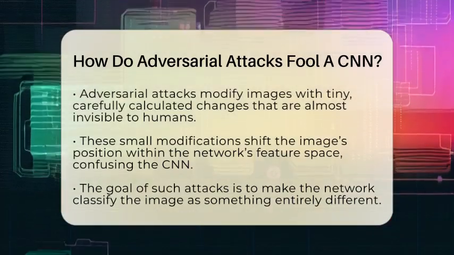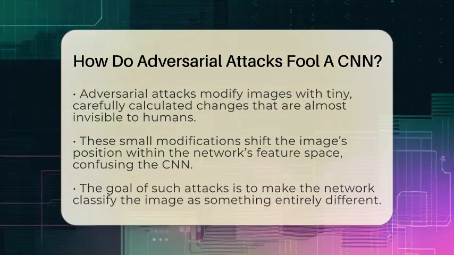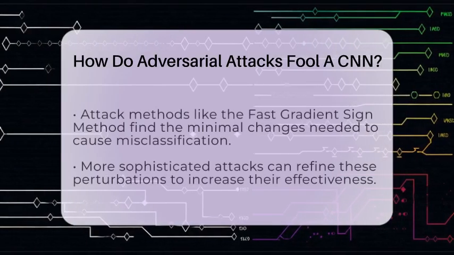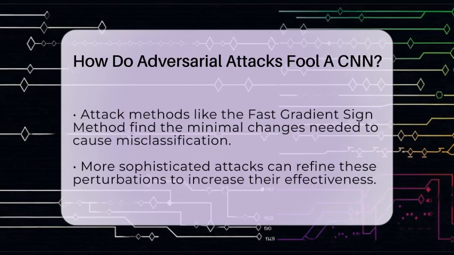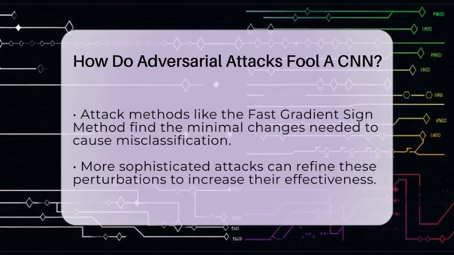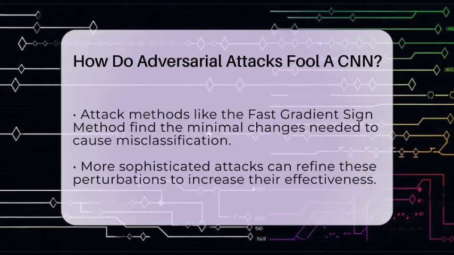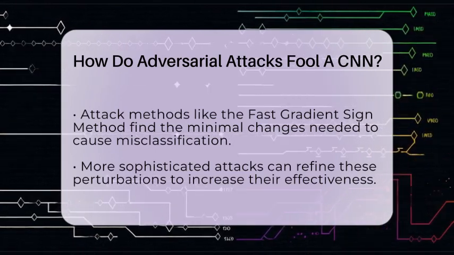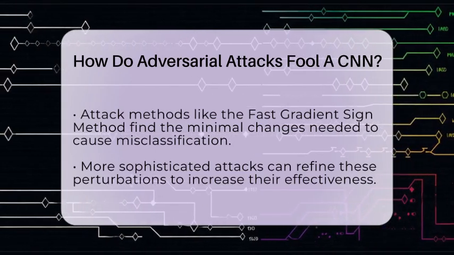what the CNN predicts. Attackers often use methods like the fast gradient sign method, which calculates the smallest change needed to make the network misclassify the image. More advanced attacks can refine these changes further, making them more effective.